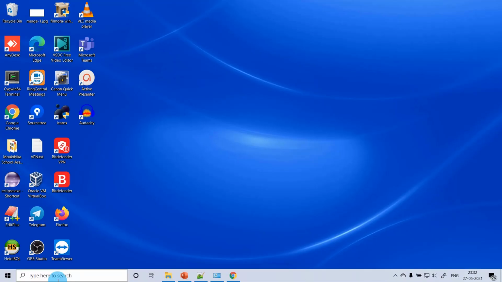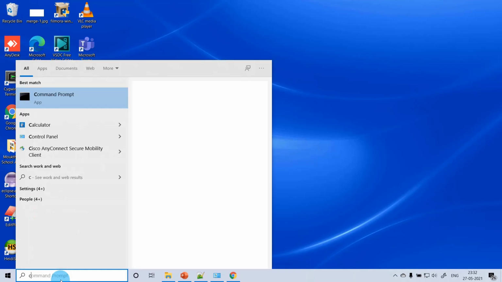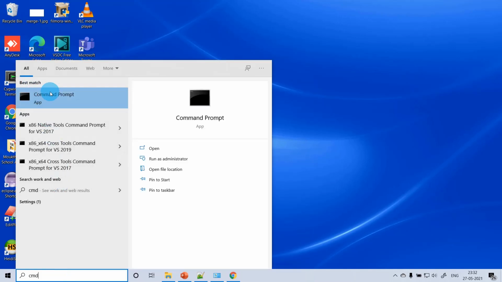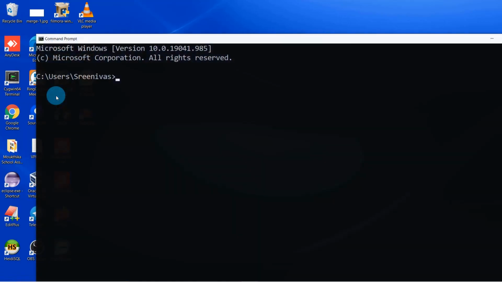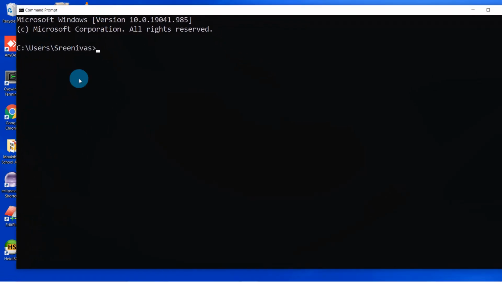Now let's open the command prompt. Come to the bottom left corner of Windows, type cmd. You'll see a command prompt app here. Click on it. So it will open a window like this. We call this the command prompt. Here now you can type python --version. See, Python 3.9.5 is showing now. That means Python is installed, also successfully set to the path environment variable. That's why we are able to access it in the command prompt.